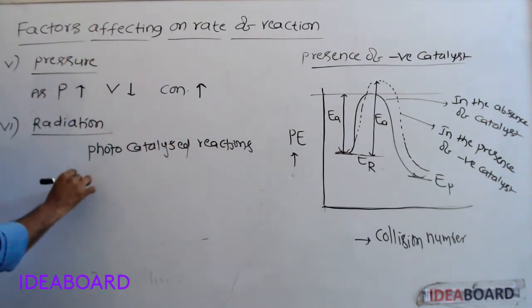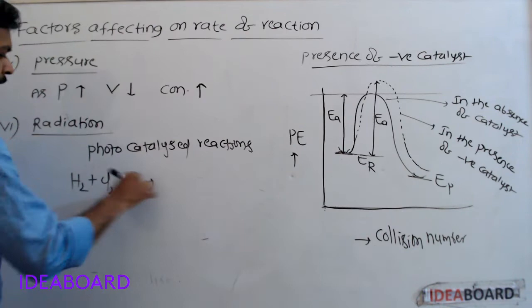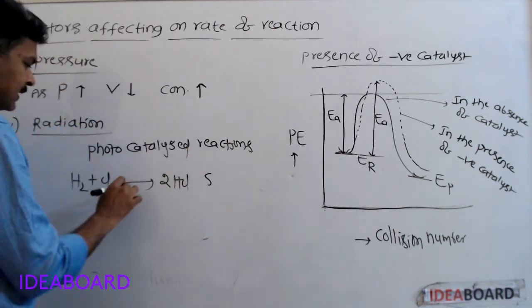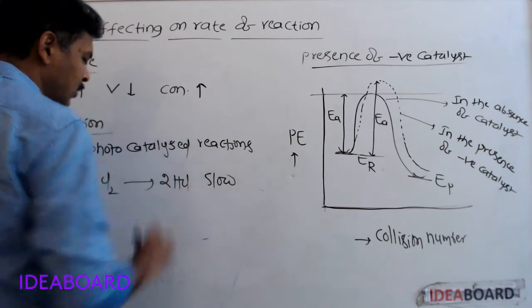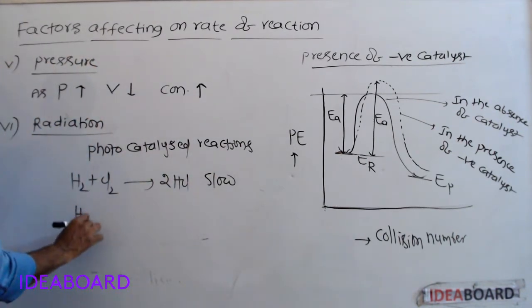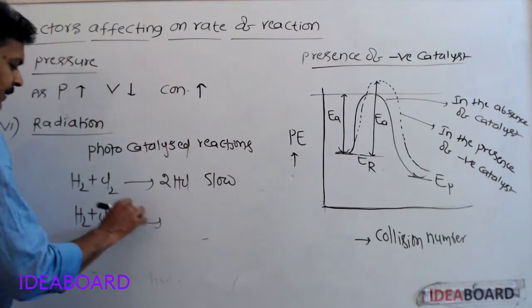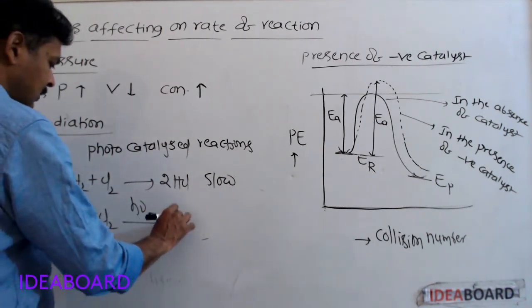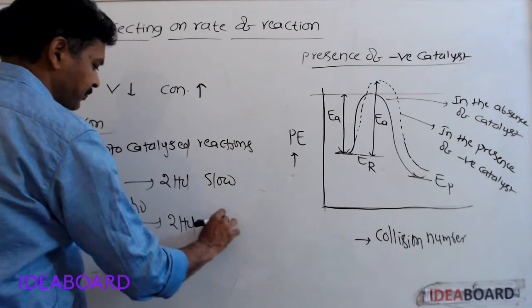If we take hydrogen and chlorine, in the absence of sunlight this is a slow reaction, but the same reaction in the presence of sunlight takes place fast.